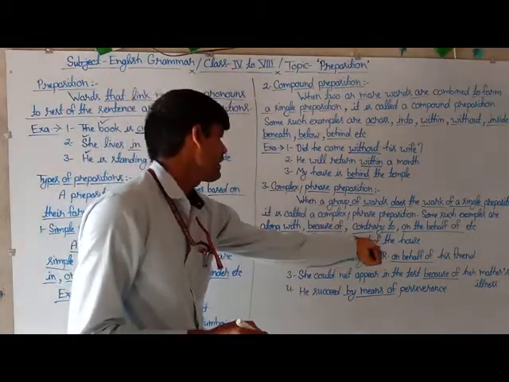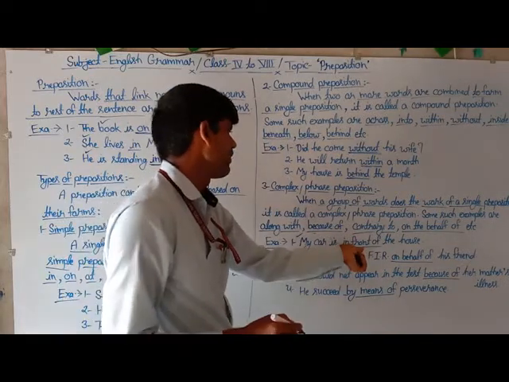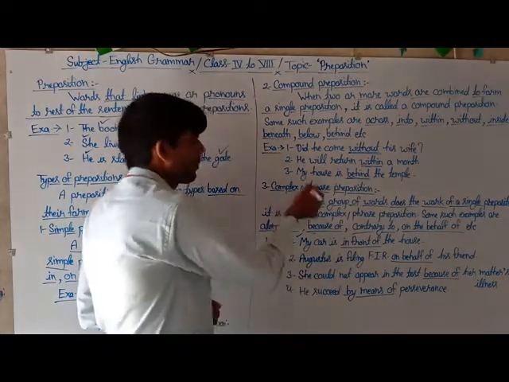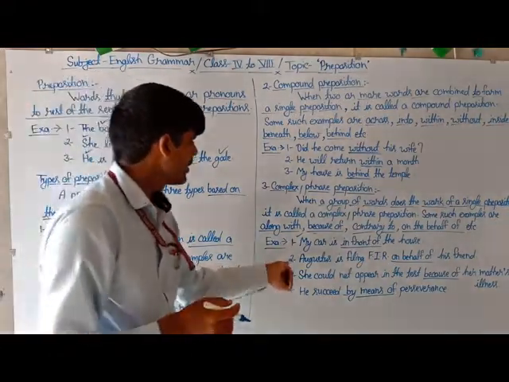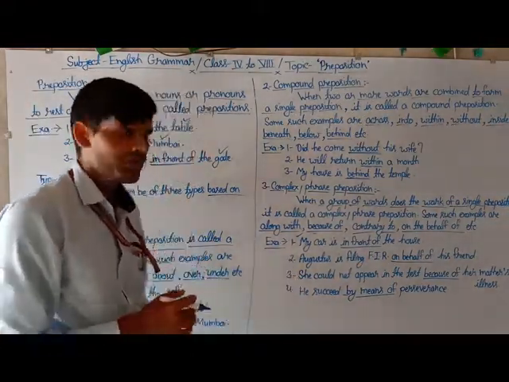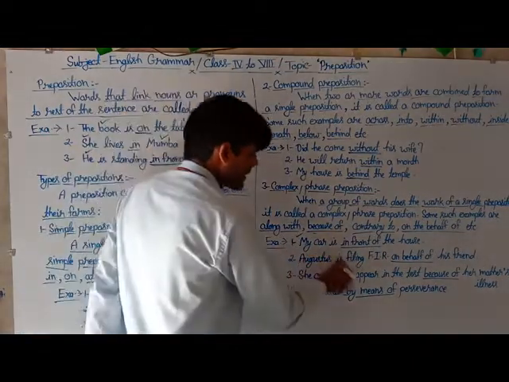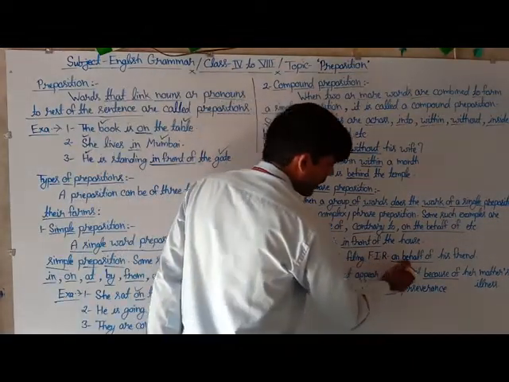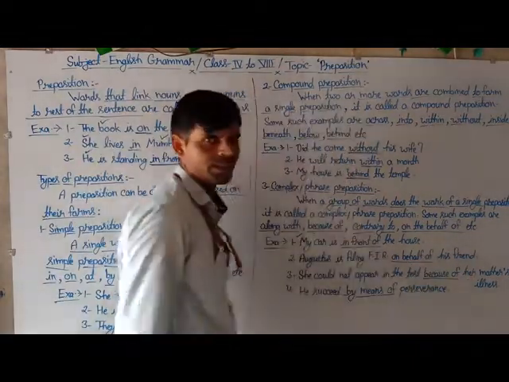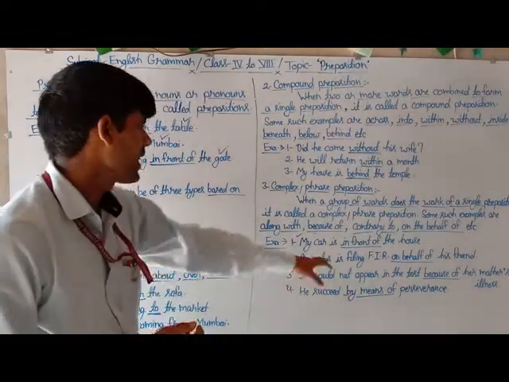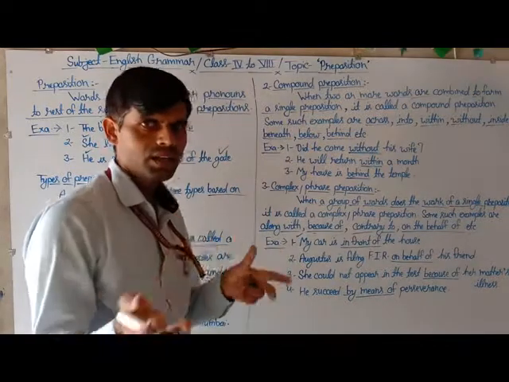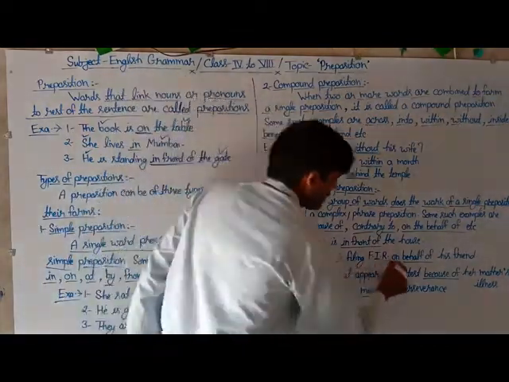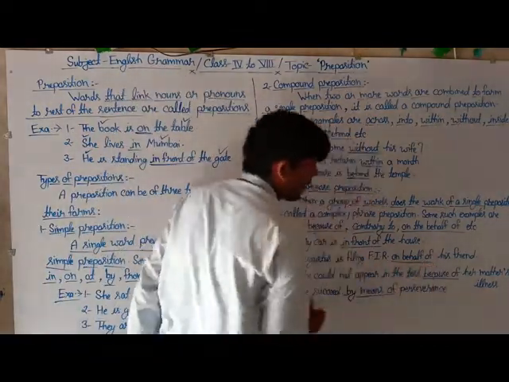So the underlined words "in front of" are counted as a complex or phrase preposition. In the same way, here is the second example: Augustus is filing FIR on behalf of his friend. Here in the second sentence, the underlined words are "on behalf of."